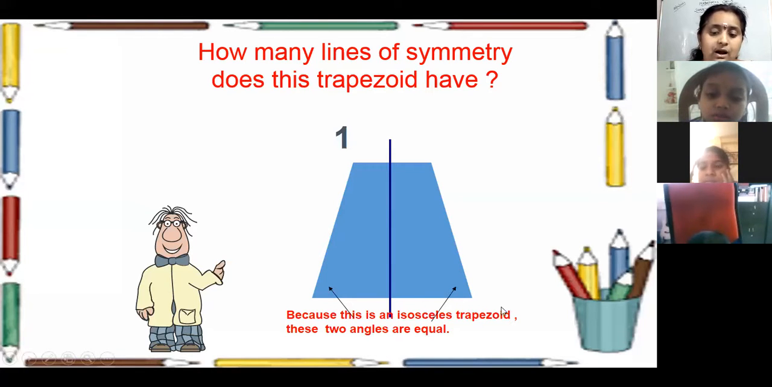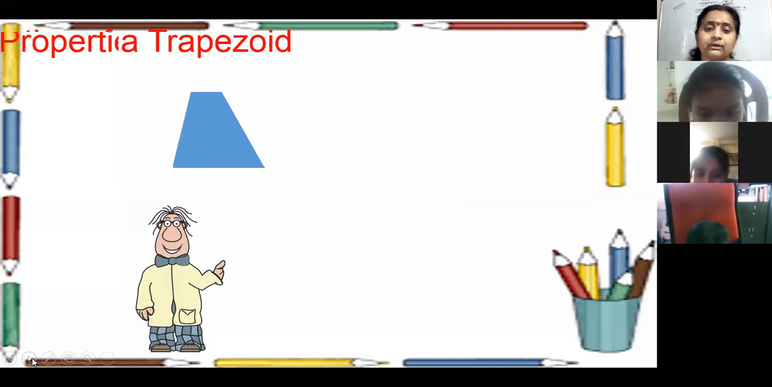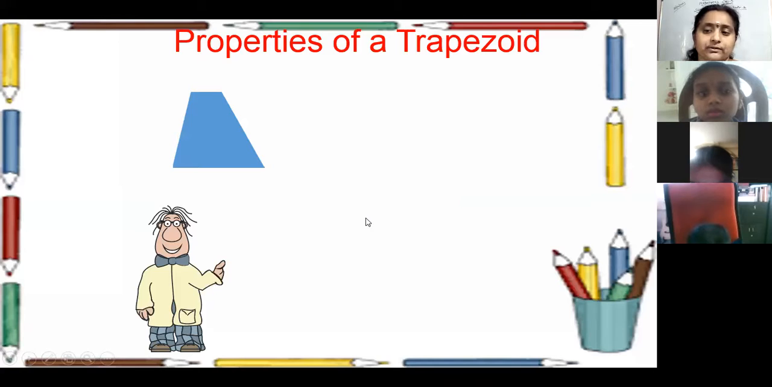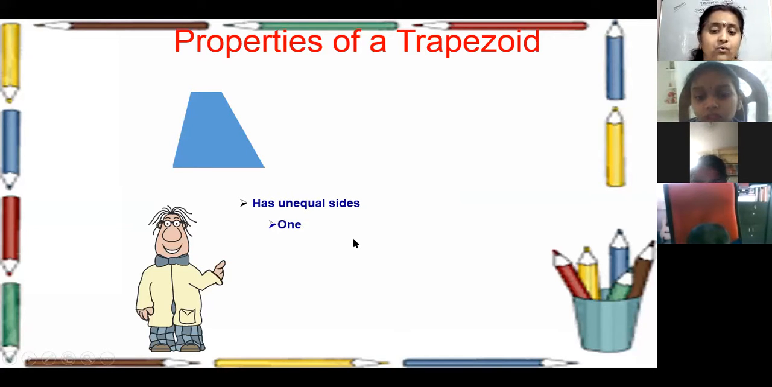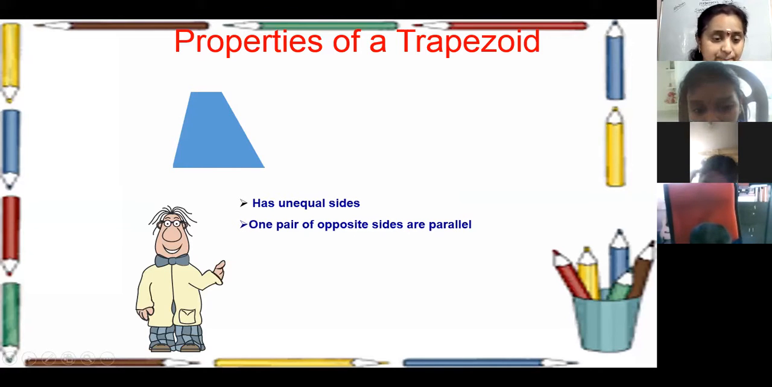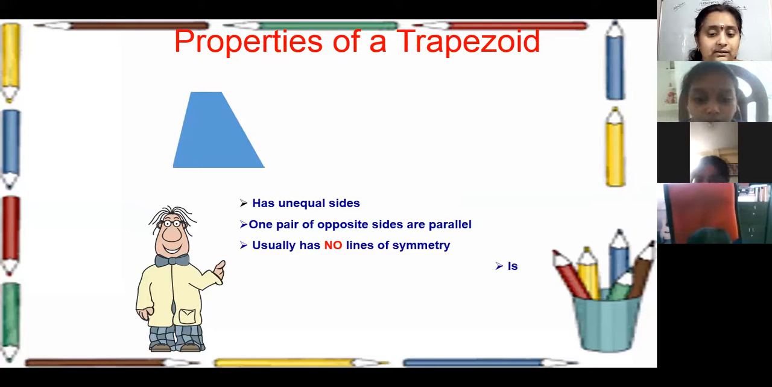This is called an isosceles trapezoid. Why? Because these two sides are equal, so it is called an isosceles trapezoid. Now, properties of a trapezoid. It has unequal sides. One pair of opposite sides are parallel. No lines of symmetry. It is an irregular shape.